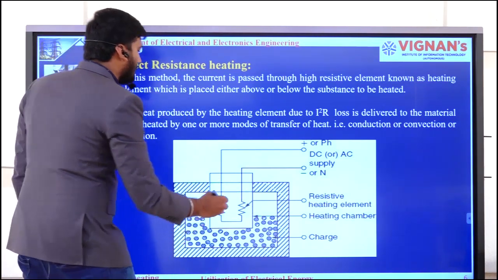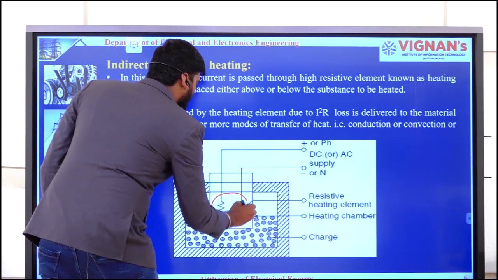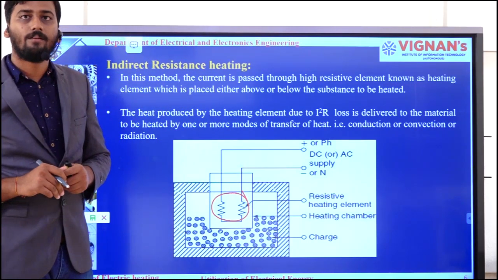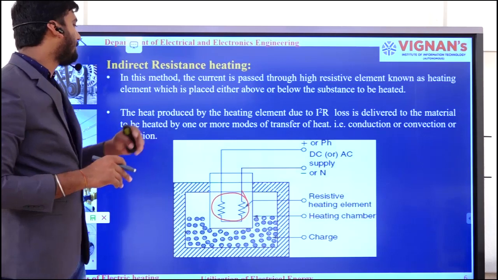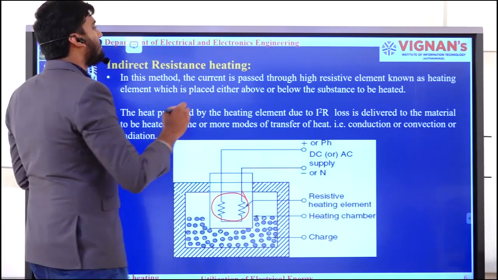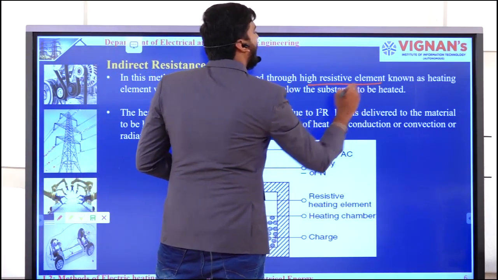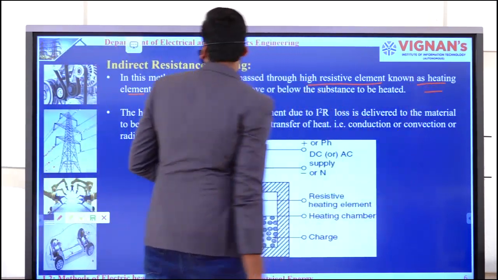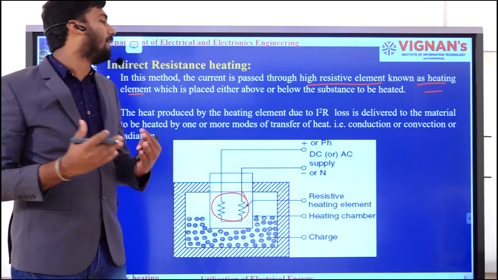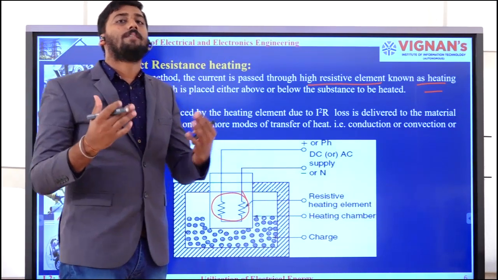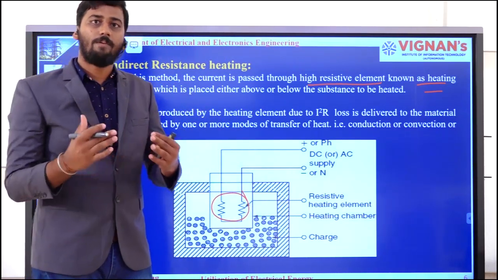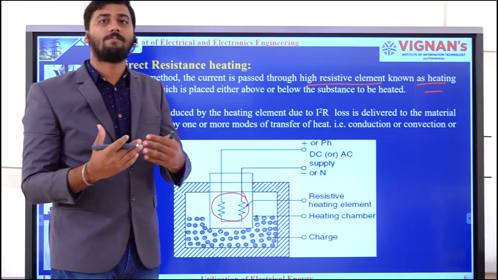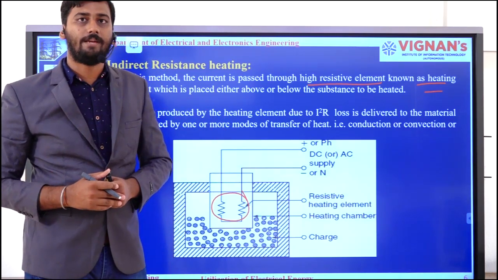Which will act as a heating substance or heating element. In this method, the current is passed through the high resistive element known as the heating element, placed either above or below the substance that is to be heated. That might be placed above the substance or below the substance which needs to be heated.